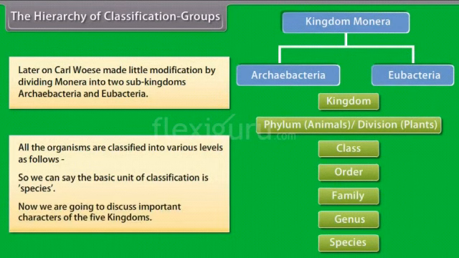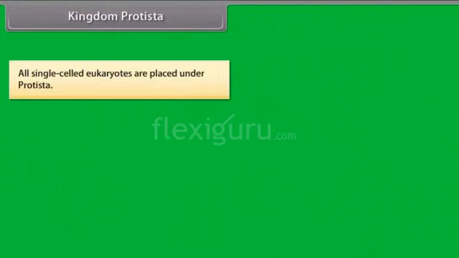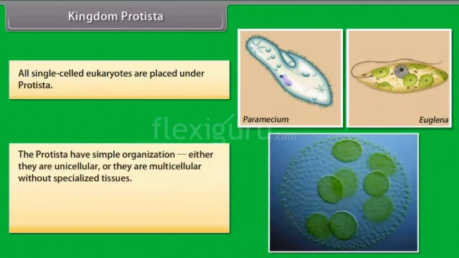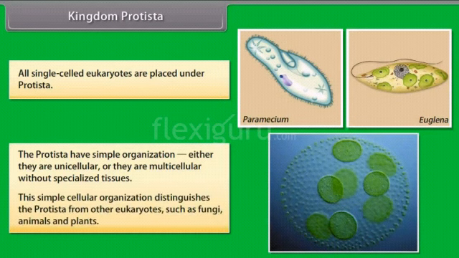Now we are going to discuss important characters of the 5 kingdoms. Kingdom Protista. All single-celled eukaryotes are placed under Protista. The Protista have simple organization. Either they are unicellular or they are multicellular without specialized tissues. This simple cellular organization distinguishes the Protista from other eukaryotes such as fungi, animals and plants.